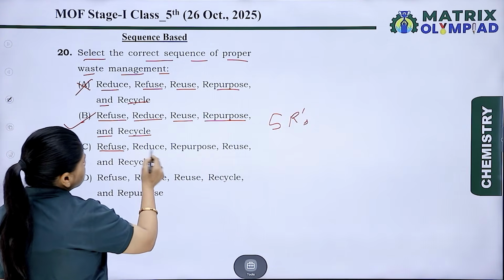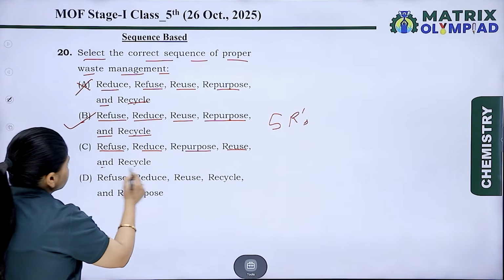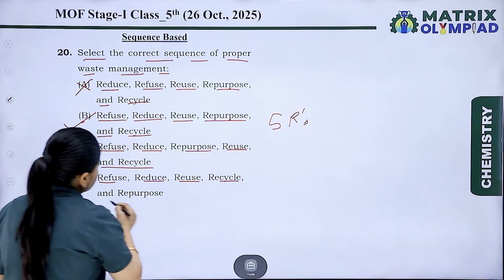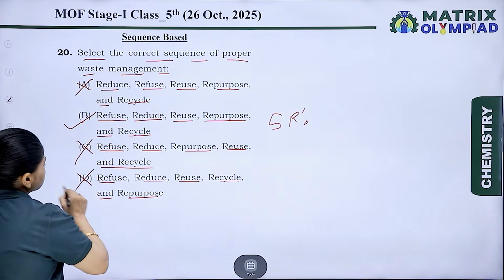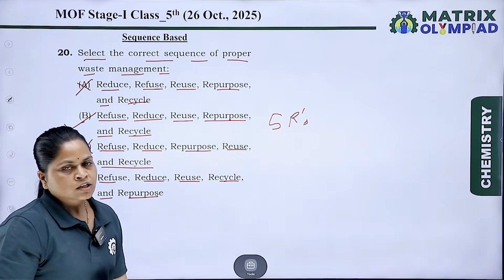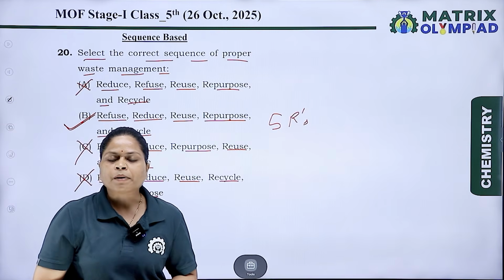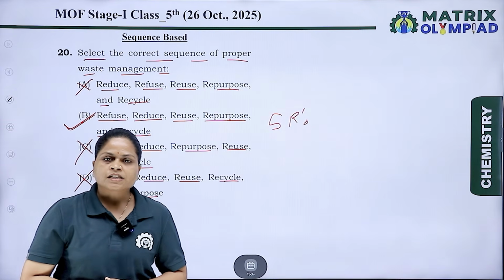C. Refuse, reduce, repurpose, reuse and recycle. Again wrong. D. Refuse, reduce, reuse, recycle and repurpose. It is again the wrong answer. So the correct option is D. This is the part 2 chemistry for class 5th.